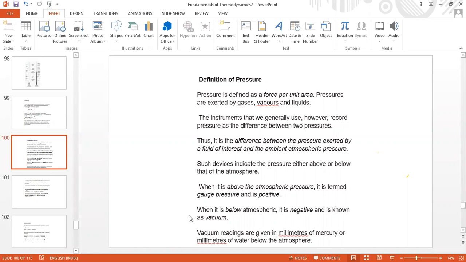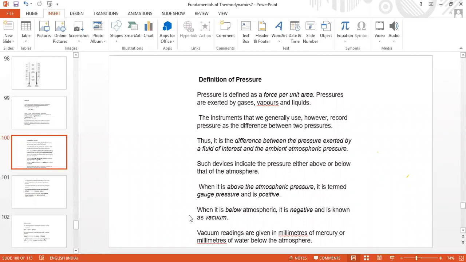All gauges read pressure above or below atmospheric pressure, whether it is a U-tube manometer, a pressure gauge, or a vacuum gauge. I changed my previous sentence. Why?